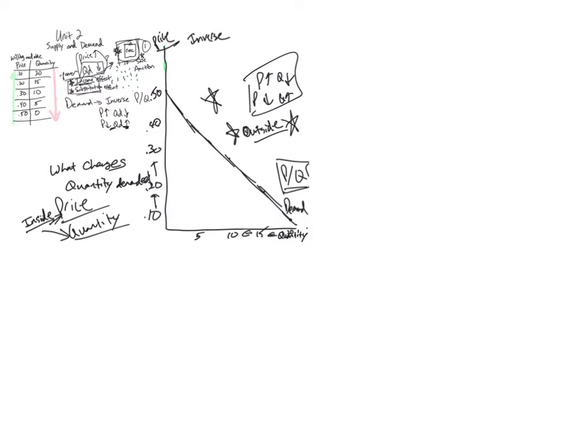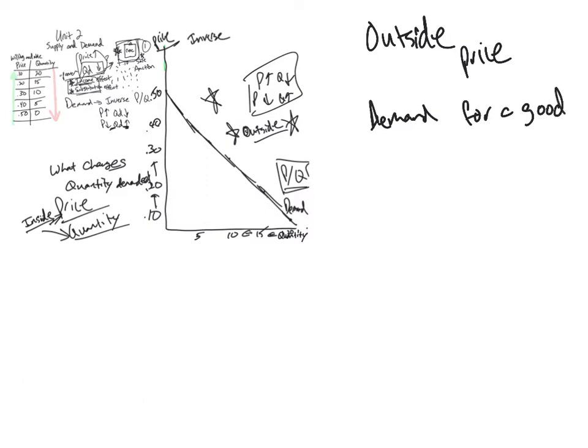But are there things outside of that? And so you can brainstorm for a moment some things outside of price that would change your demand for a good. So think about it for a moment. What would change your demand for a good even though the price didn't change at all?